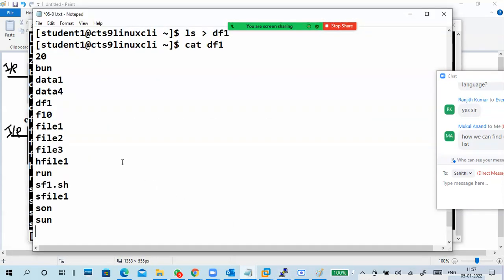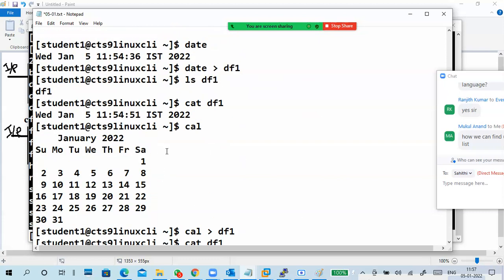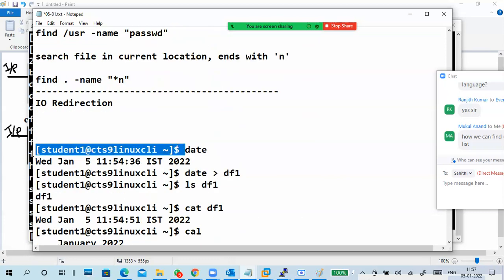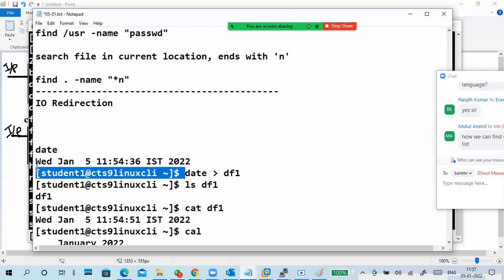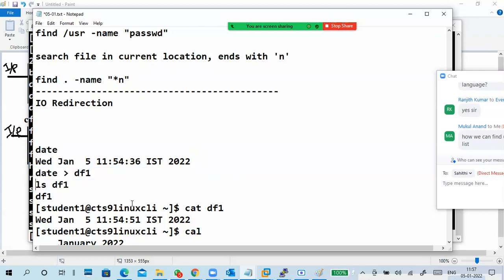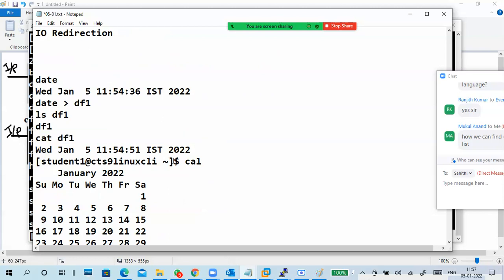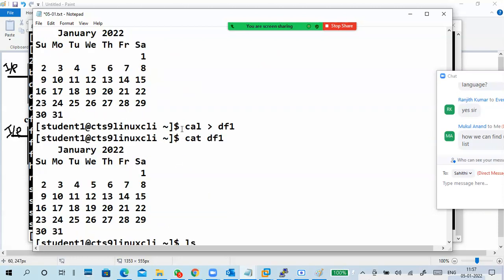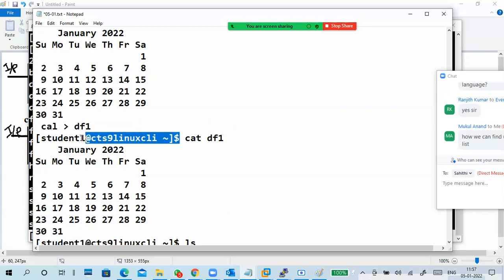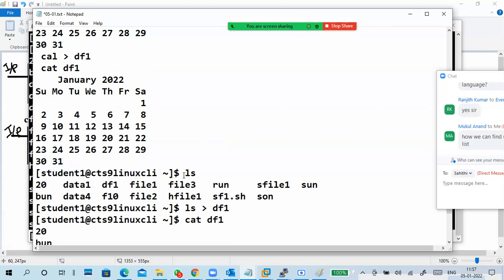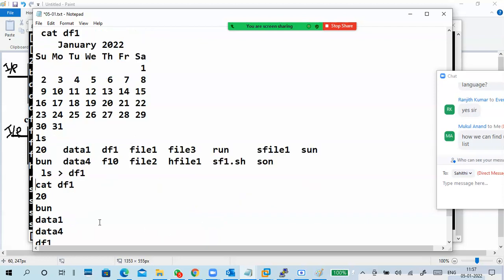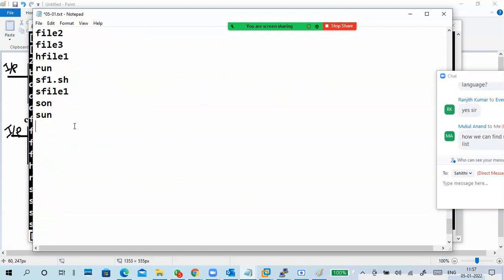I'm not writing anything here. Everything is in the picture only; picture-wise, you will understand it very easily. So as with cat, when you give a single greater, it creates a file and replaces the content of the file with new data. It replaces the content of the file. So that is what you have to keep in mind.